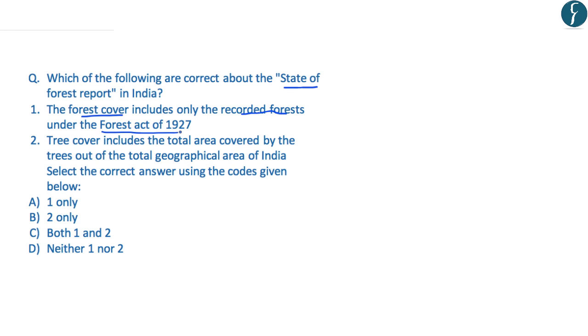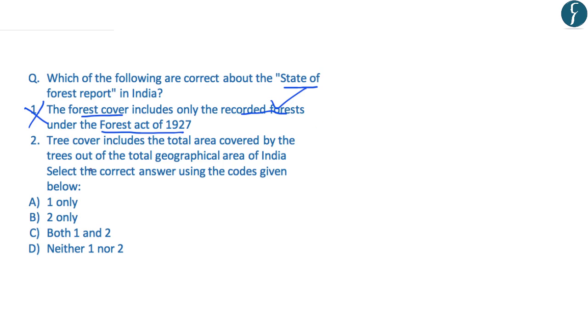of 1927. Now this is incorrect. As we have seen in the discussion, the forest cover includes all those areas which have a tree canopy of more than 10%, and it includes all those areas which are greater than 1 hectare. So it includes both the recorded forests as well as private plantations and commercial plantations also.